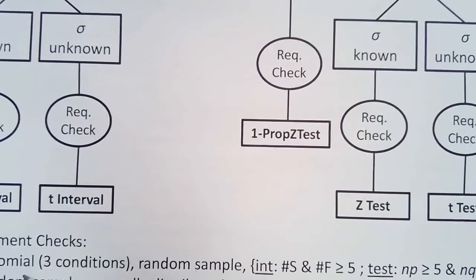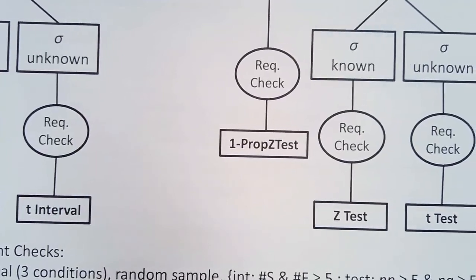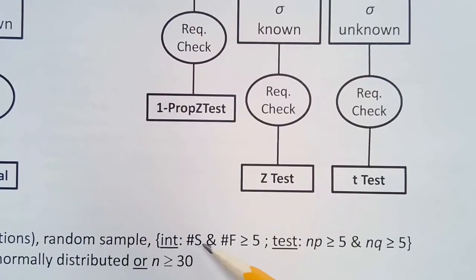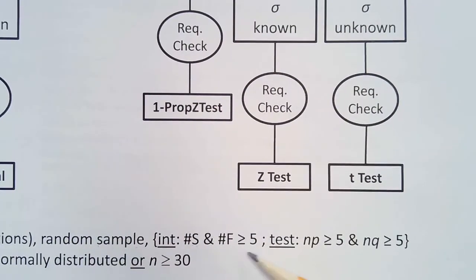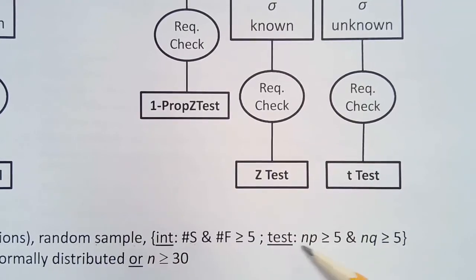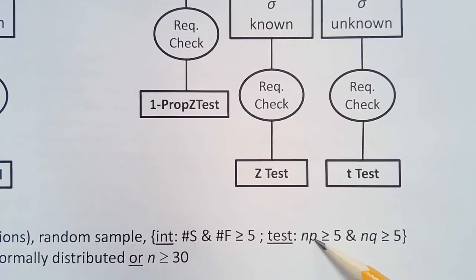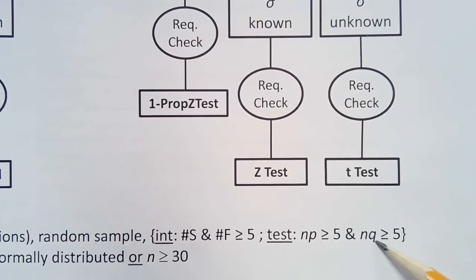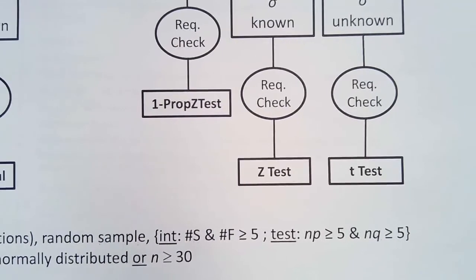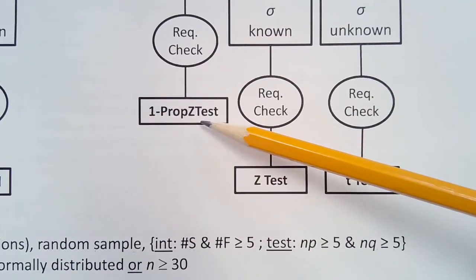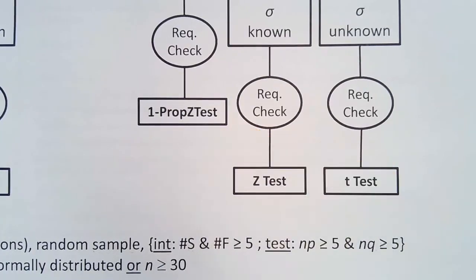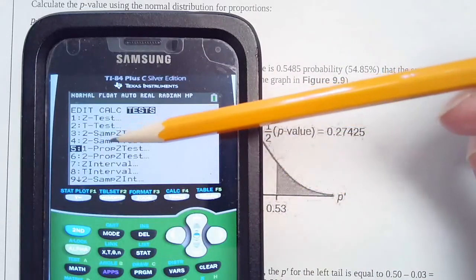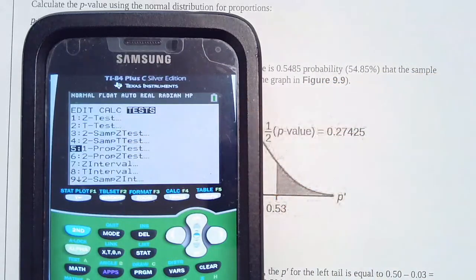So we take a look at the required check and we see that it fits the binomial conditions, the three conditions, and that it has a random sample and that, for the test part, the number of sample times the probability of success is greater than or equal to 5, and the number times the probability of failure is greater than or equal to 5. So P is success, Q is failure, so that leads us to a one proportion z-test. That's what we're going to use on our calculator. So we come to the 1 proportion z-test on our calculator.